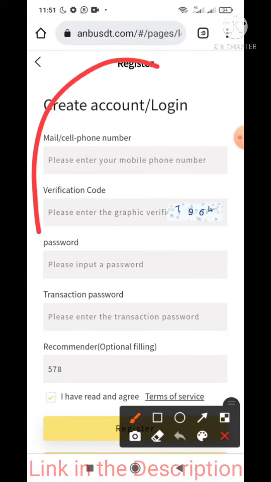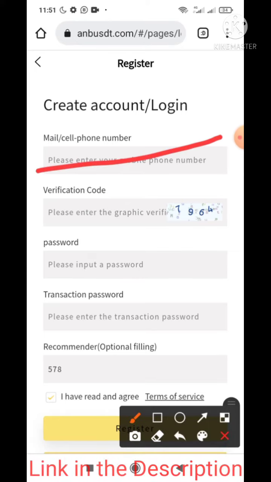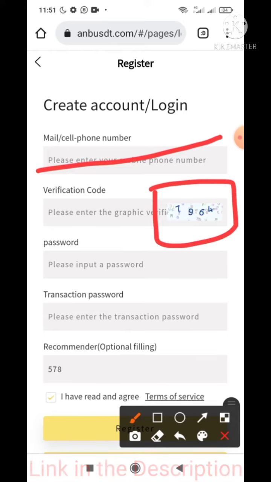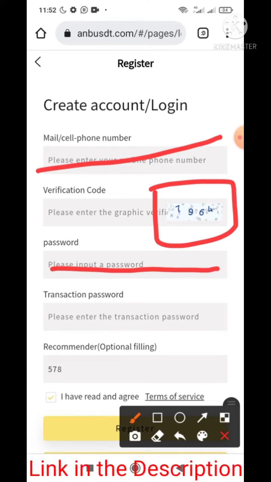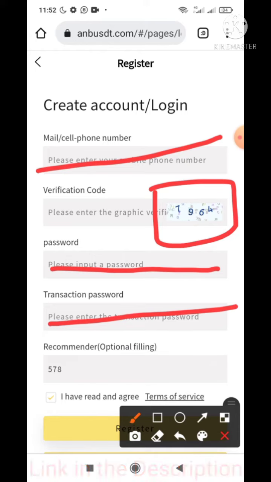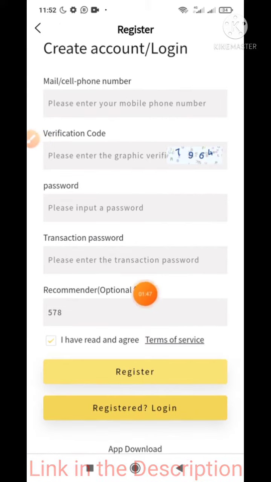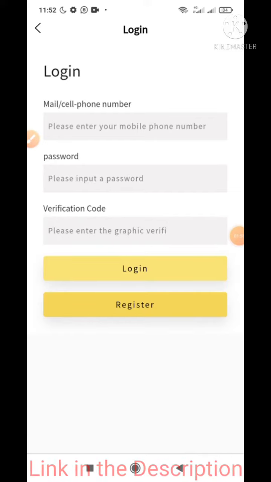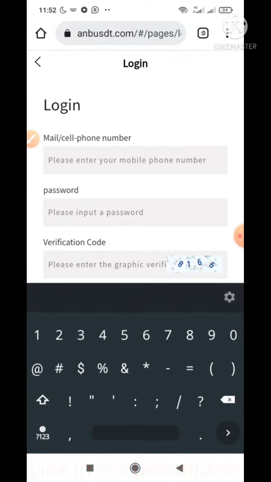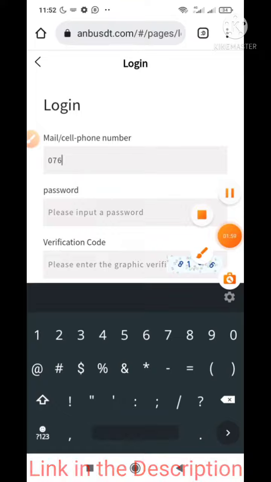First of all, you have to create the account. The link is in the description. After clicking the link, you can see the interface like this. You have to give your phone number, complete the CAPTCHA, give your security password and your transaction password, enter your invitation code and register. Tap on the register button to register the account, and after registering you have to log in with your mobile number and password.